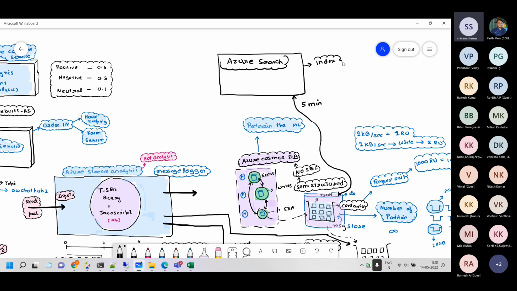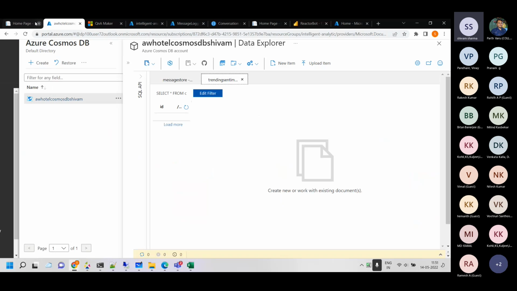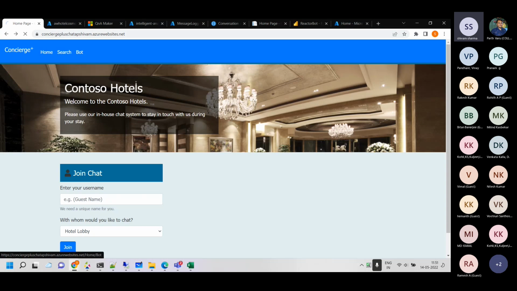This index is the one that the search functionality in the web app basically points to. So if I take you back to this over here and click on search, and say Vinay, let's see the messages from Vinay.